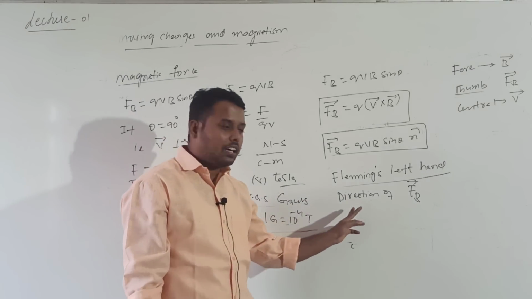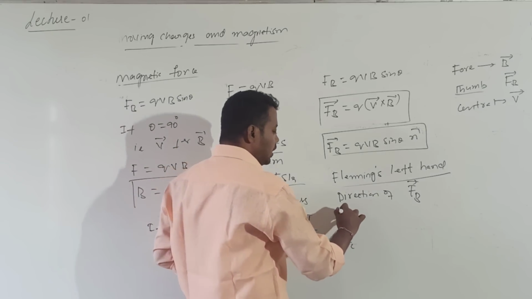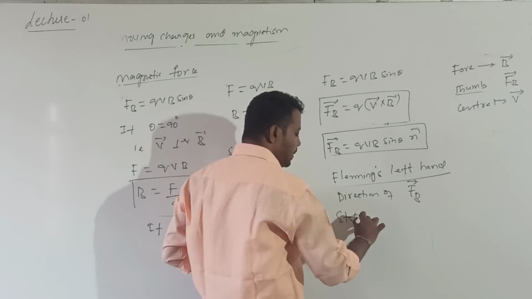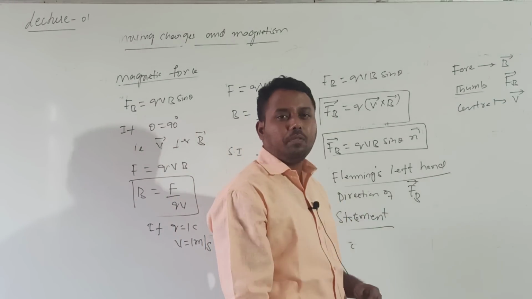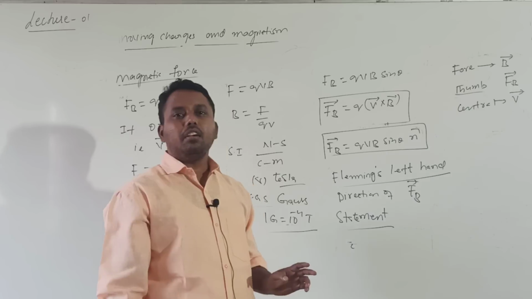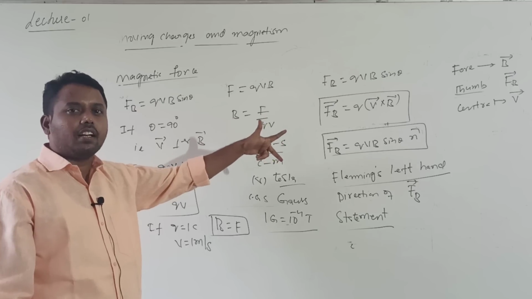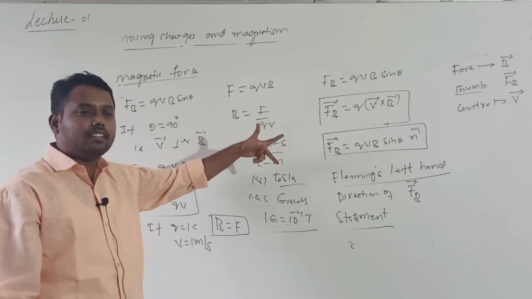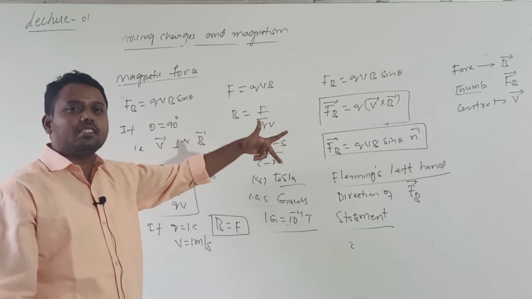What is the statement of this Fleming's left hand rule? They won't ask you the statement, but for doing numericals, compulsorily we should know this rule. According to this rule, if we stretch the forefinger, central finger and thumb of our left hand such that they are mutually perpendicular, you should not stretch as you wish.